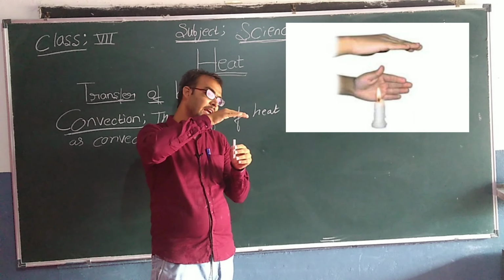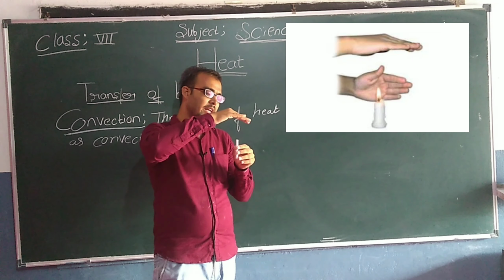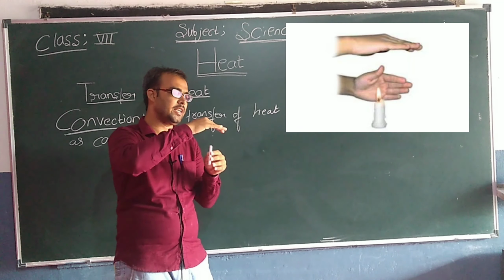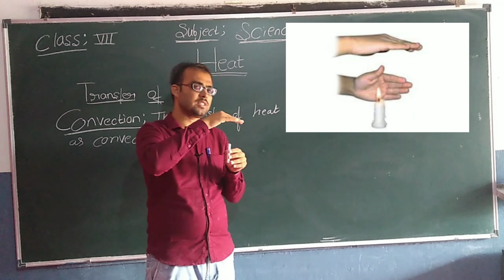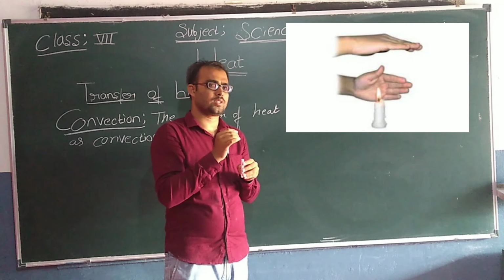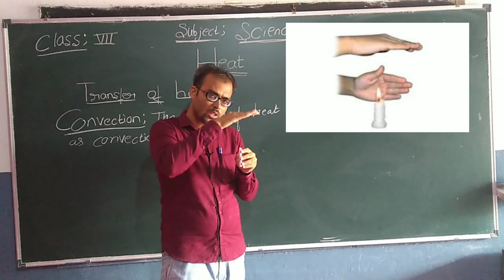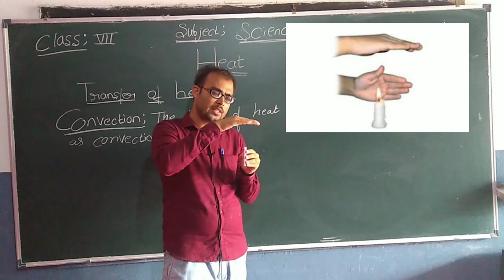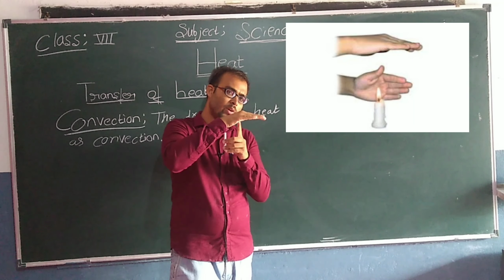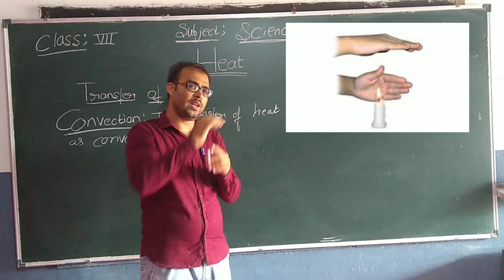Because the air above the flame gets heated. As the air above the flame gets heated, that air will move upwards, and as it moves upward, it touches your hand. At that time you will feel heat.